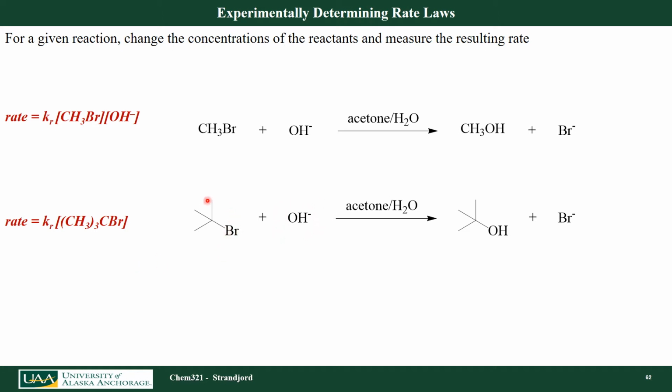It only matters what the concentration of my tertiary alkyl halide is. So my rate law becomes rate constant times the concentration of my tertiary alkyl halide. What that's telling us about these reactions is that they have different mechanisms. I'd have to draw my reaction arrows differently, and more experiments are required to actually determine what that mechanism is.